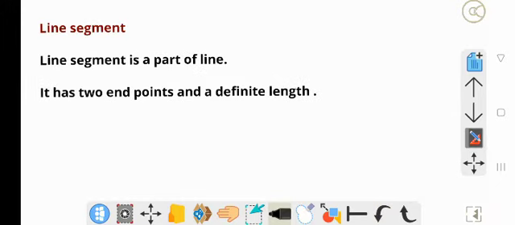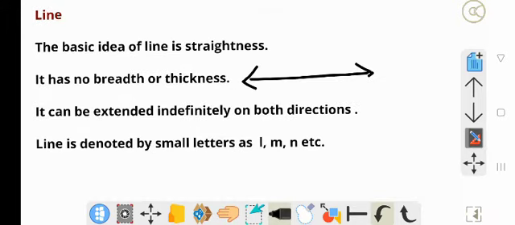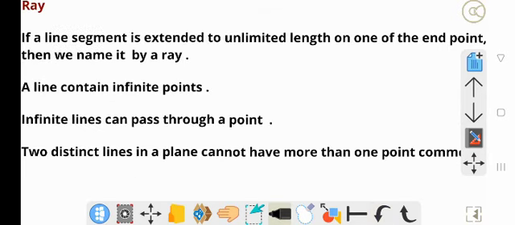Okay, next, line segment. A line segment is a part of a line. Cut here, draw here, it is a part of a line. It has two end points, A and B. We can measure the line segment, but we cannot measure a line because it has indefinite length. Okay, next, ray.